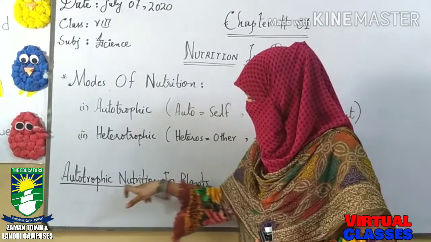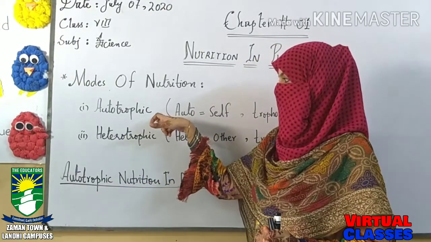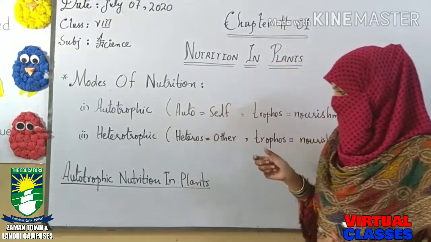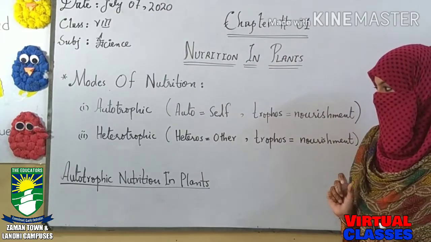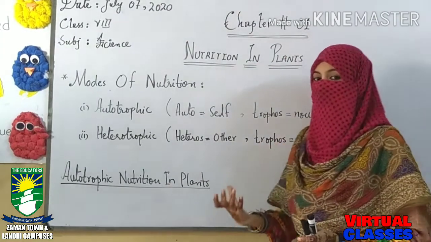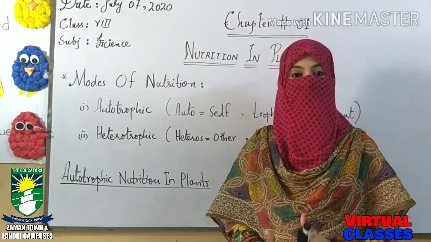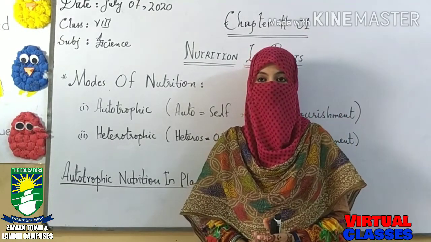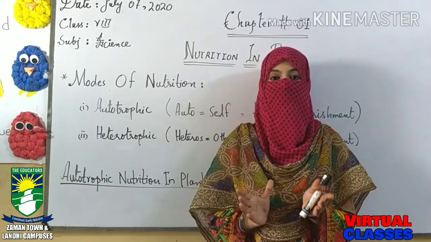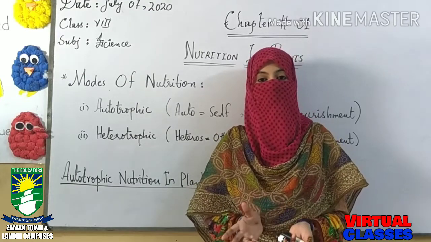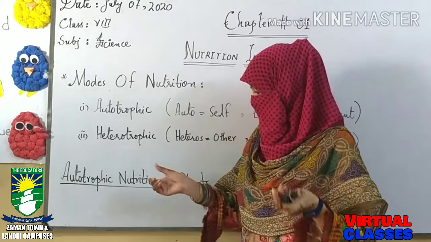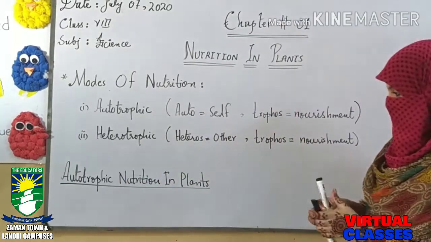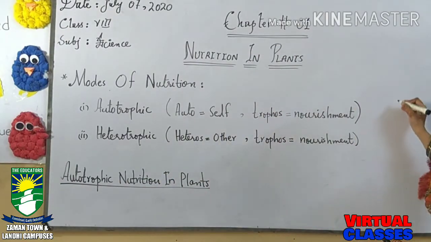Now, autotrophic nutrition in plants, starting firstly from the autotrophic mode of nutrition. In this autotrophic mode of nutrition, we have those plants that prepare their food by themselves. This is called autotrophic mode of nutrition, and the way by which they prepare it is called autotrophic mode of nutrition. In this, firstly we have the example of